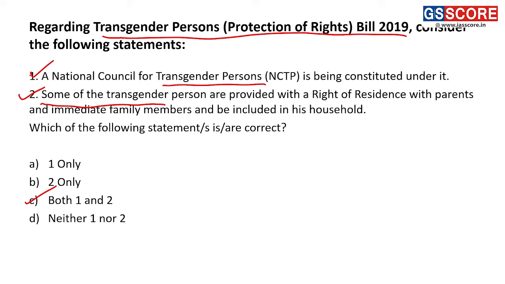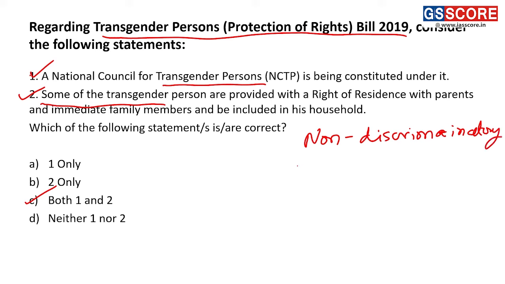Let us move into what this law says. First and foremost, this law wants to create a non-discriminatory environment with respect to people belonging to the transgender community.